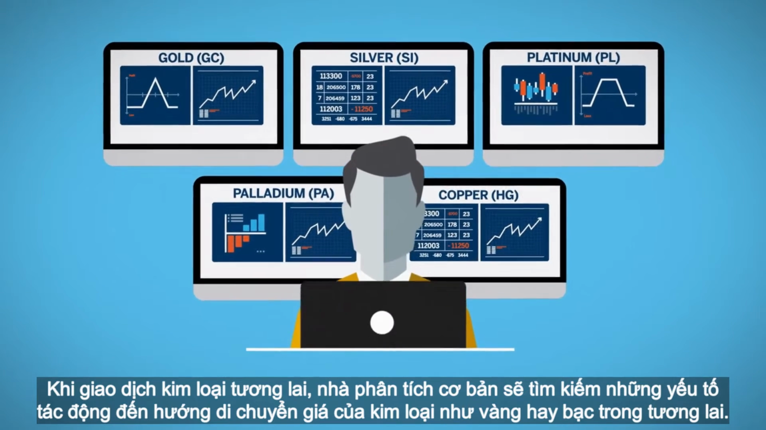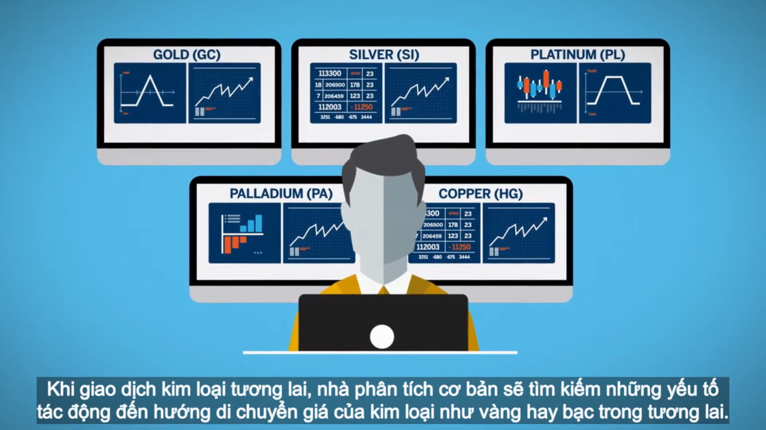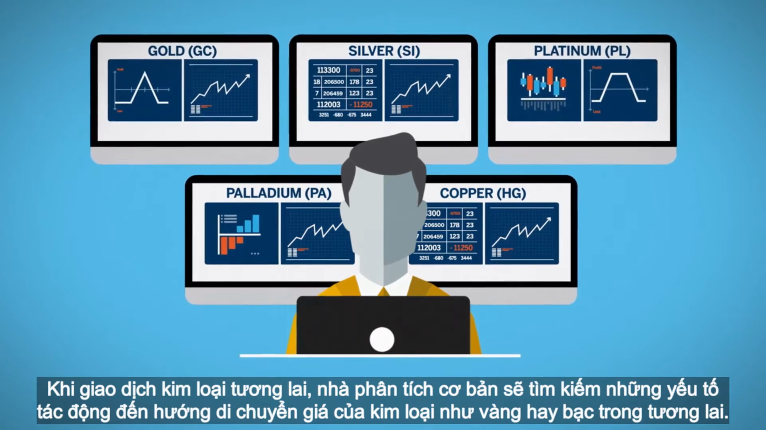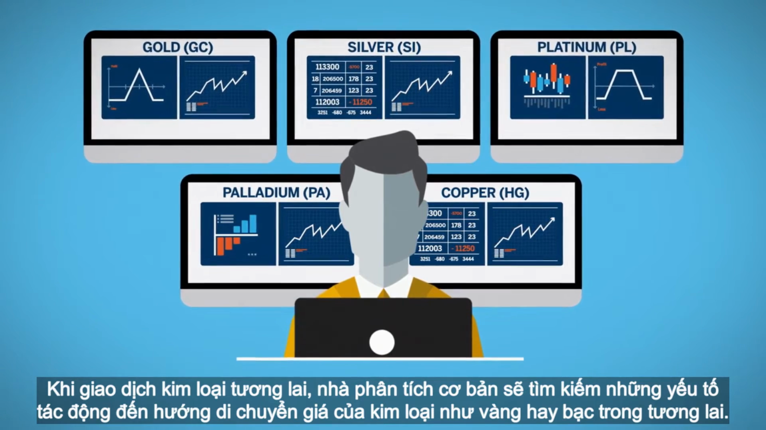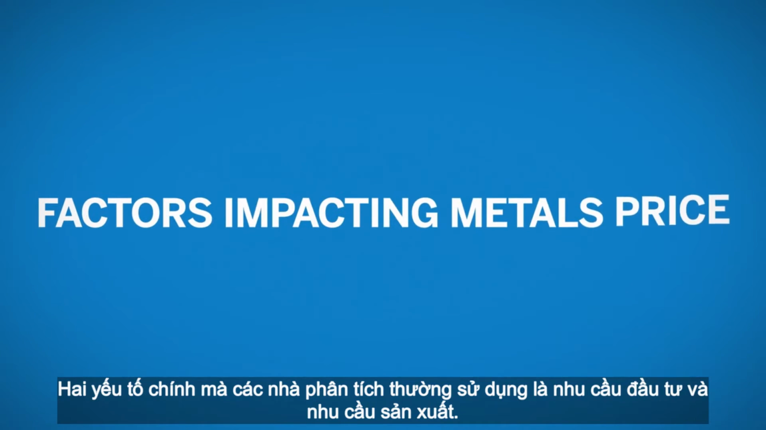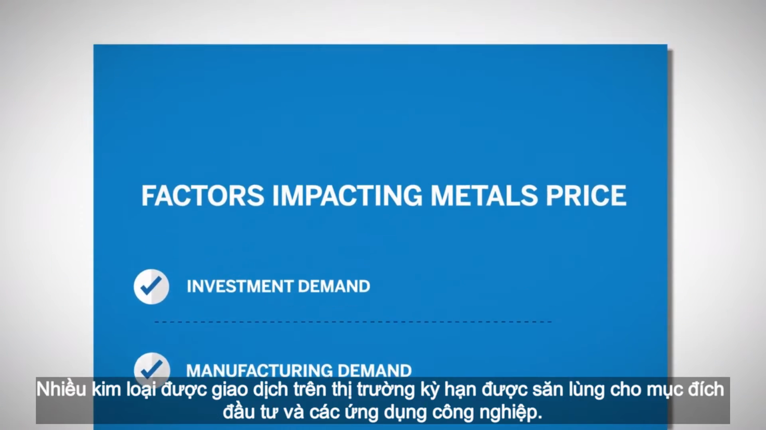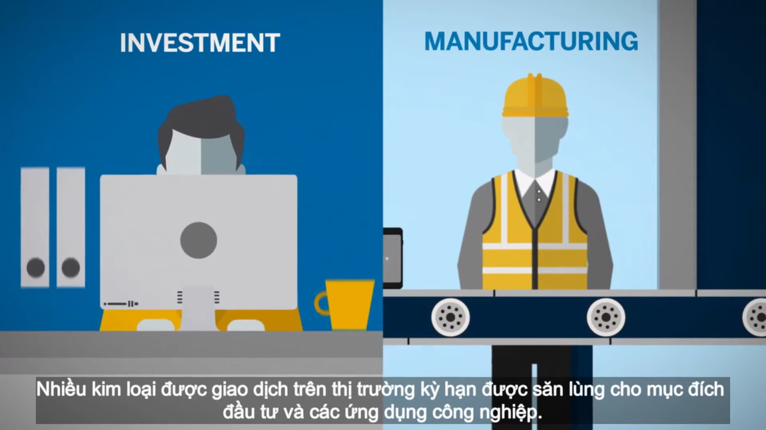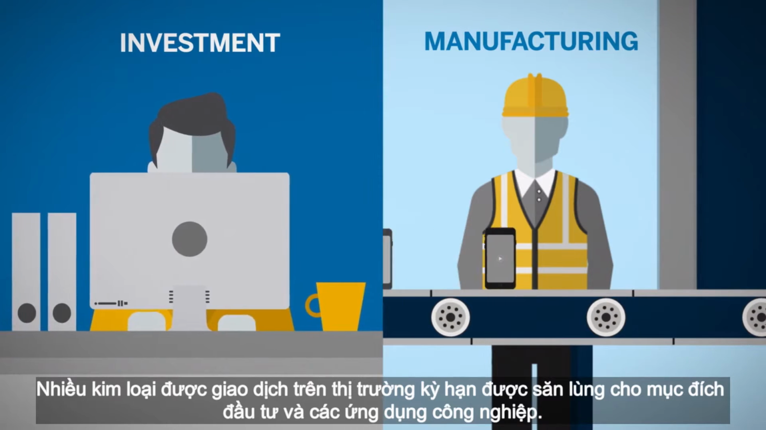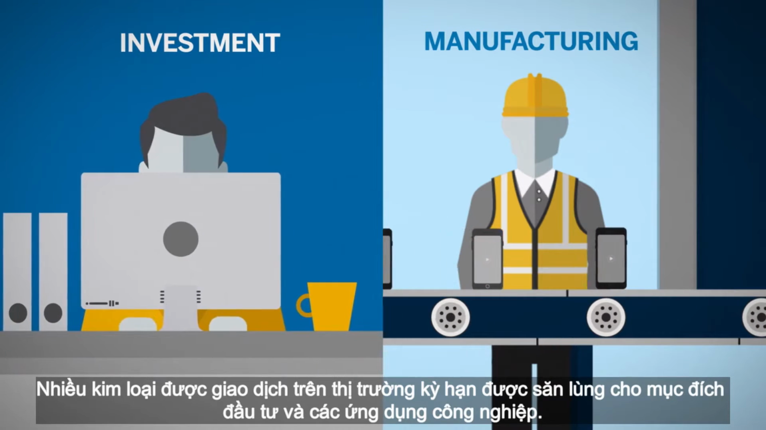When trading metal futures, a fundamental analyst will look at certain factors to help them determine where the price of these metals might move in the future. Two of the primary factors are investment demand and manufacturing demand. Many of the metals traded in the futures market are sought after for investment purposes and also for industrial applications.